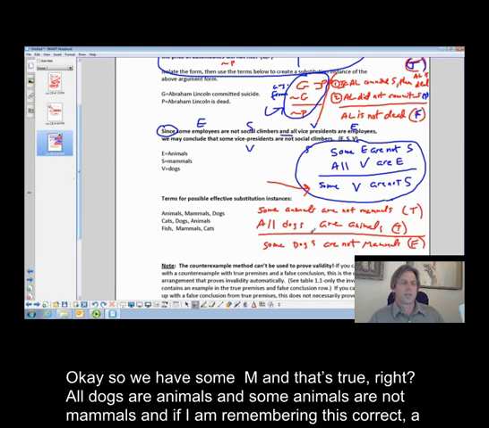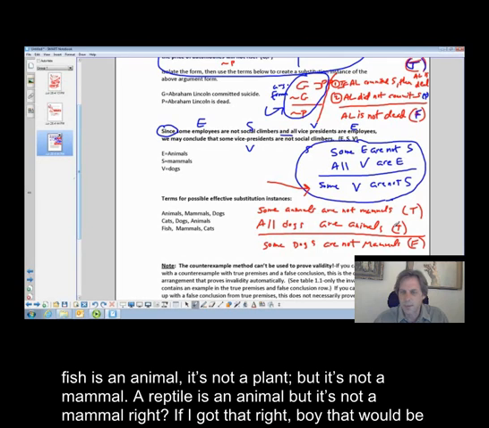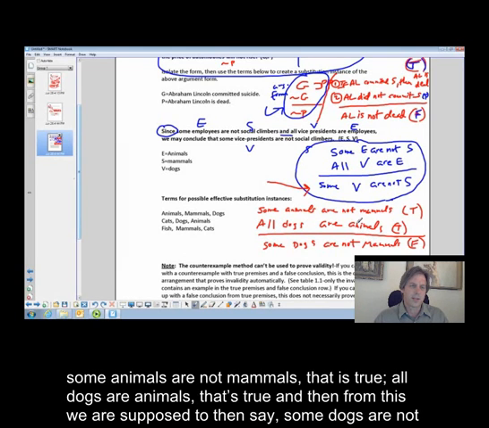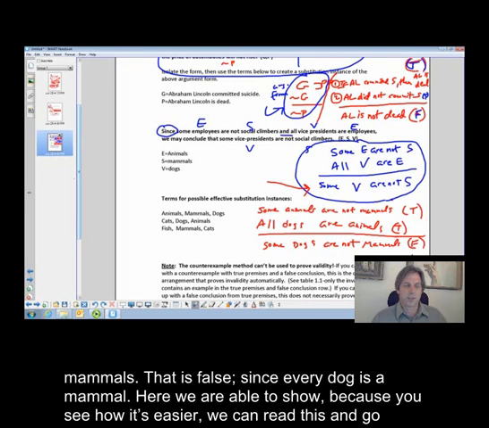All dogs are animals. Some animals are not mammals, and if I'm remembering this correctly, a fish is an animal. It's not a plant, right? But it's not a mammal. A reptile is an animal, but it's not a mammal, right? If I got that right, boy, that'd be embarrassing. It's been a while since I've had high school biology, so I hope I got my classifications right. I think I'm right here. Okay, so some animals are not mammals. That's true. All dogs are animals. That's true. And then from this, we're supposed to say some dogs are not mammals. That is false, since every dog is a mammal.